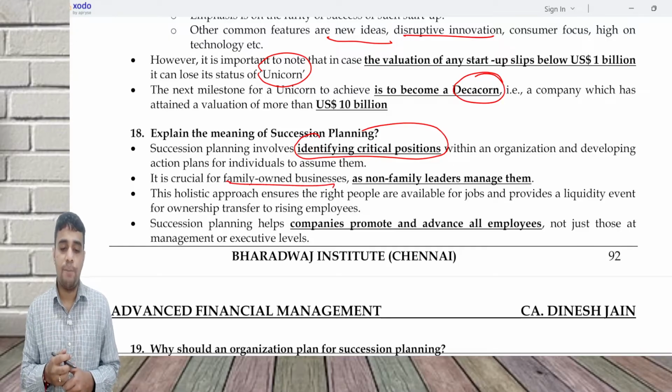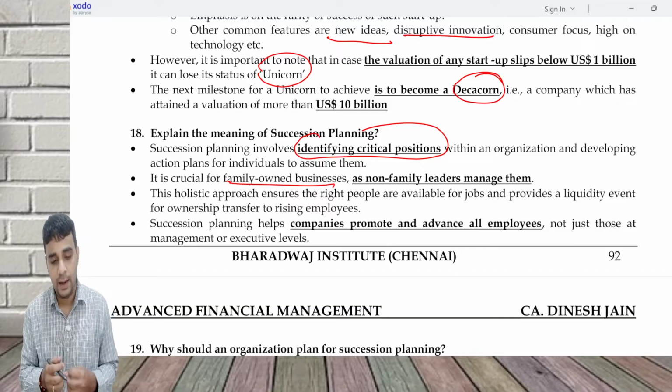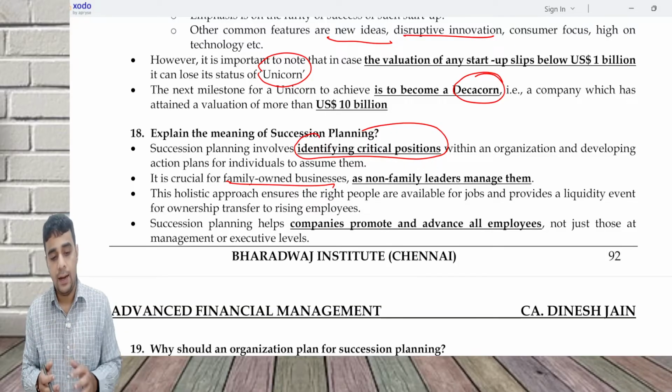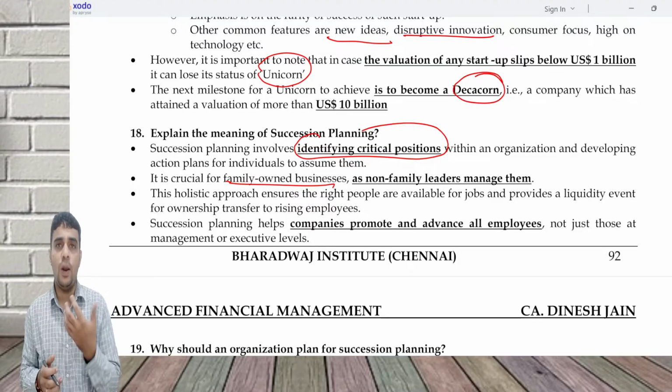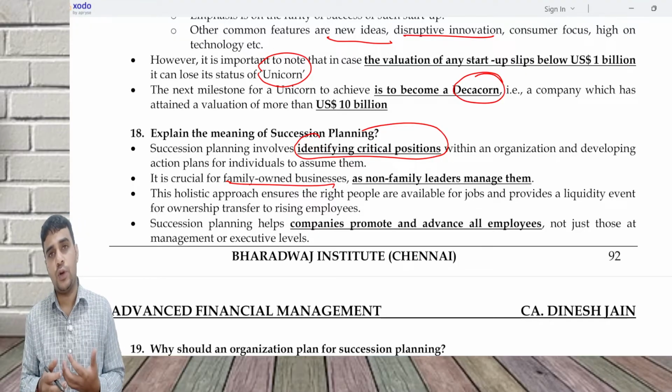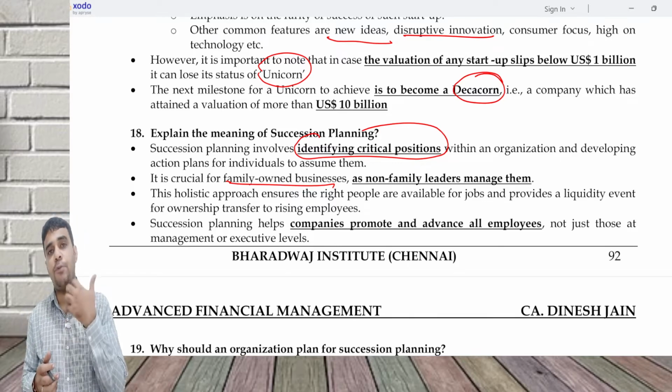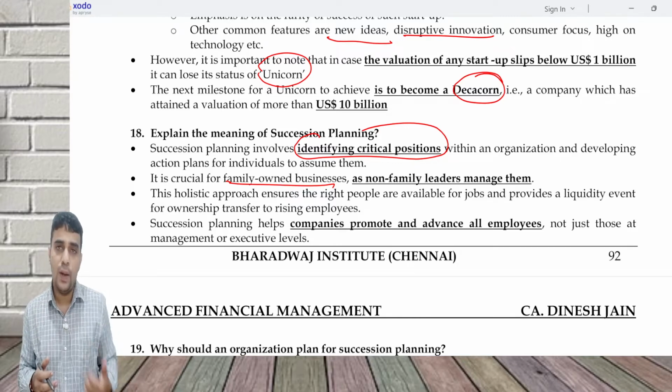The holistic approach ensures the right people are available, and in case anything happens, there can be an easy transfer from one person to another. This will also act as a motivating factor for all employees in the company, because they will think that there is a possibility for them to move to a leadership role.